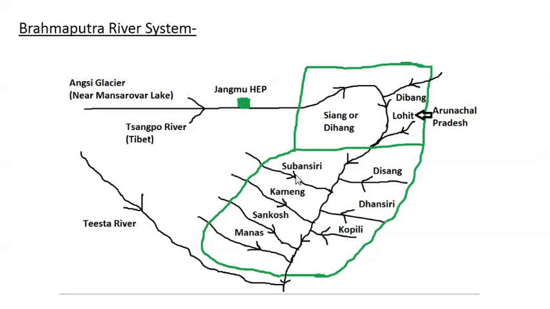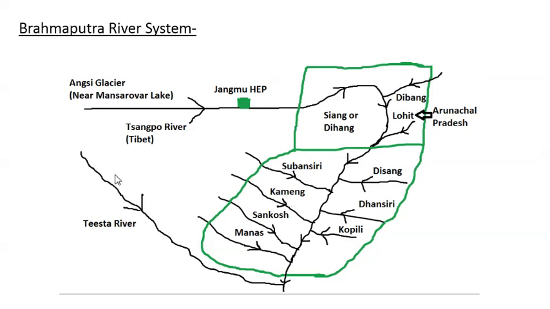So Subansiri is coming first, then Kameng, then Sankosh, and then Manas. So along with knowing which is right bank and left bank tributary, we should also be aware of the sequence. Then we have these left bank tributaries: Desang, Dhansiri and Kopili. These are three important left bank tributaries of river Brahmaputra in Assam.